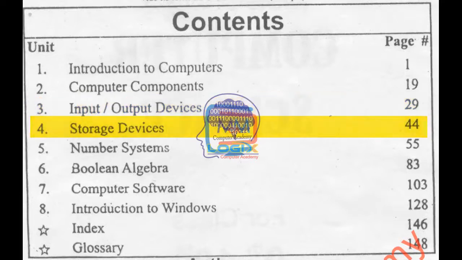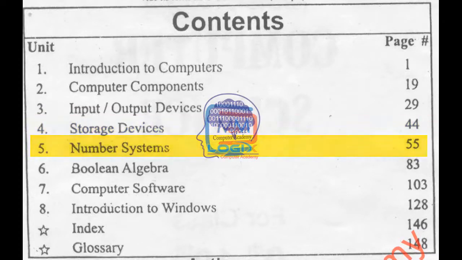The fourth unit is storage devices. In this unit, we will learn about such devices which may be able to store different types of data. And the fifth unit is not directly involved with the physical components of the computer, but this is basically the number system which is used inside the computer system and on which the computer system works.